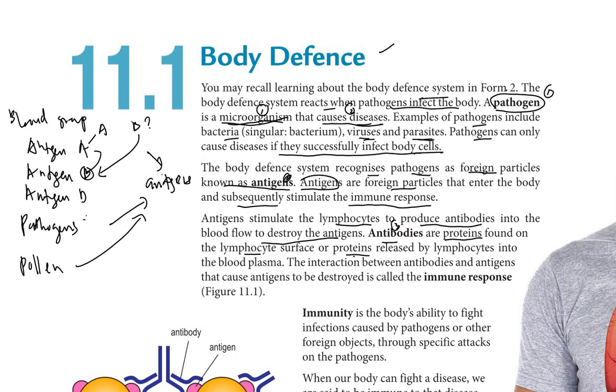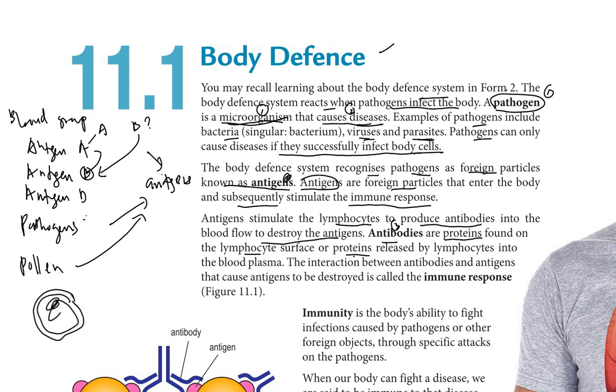The leukocyte in the blood that produces antibody is known as lymphocyte, right? So the lymphocyte has a large nucleus.